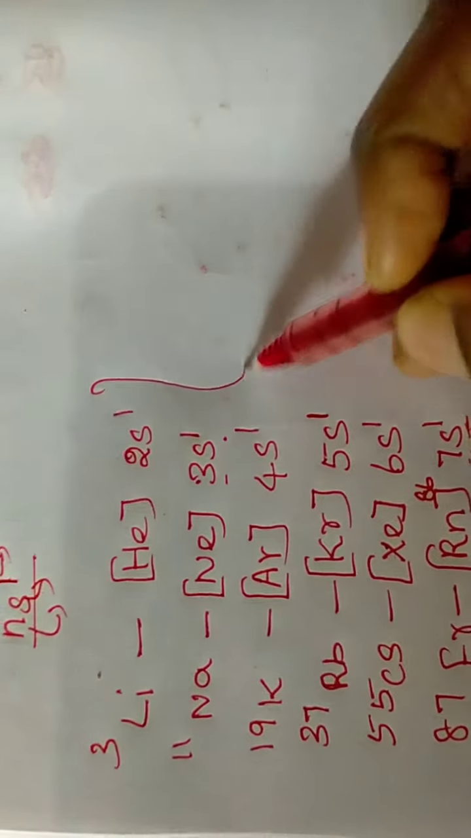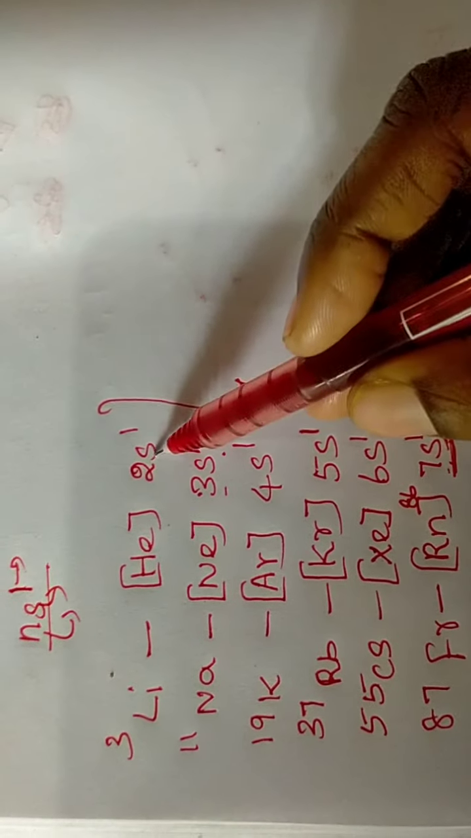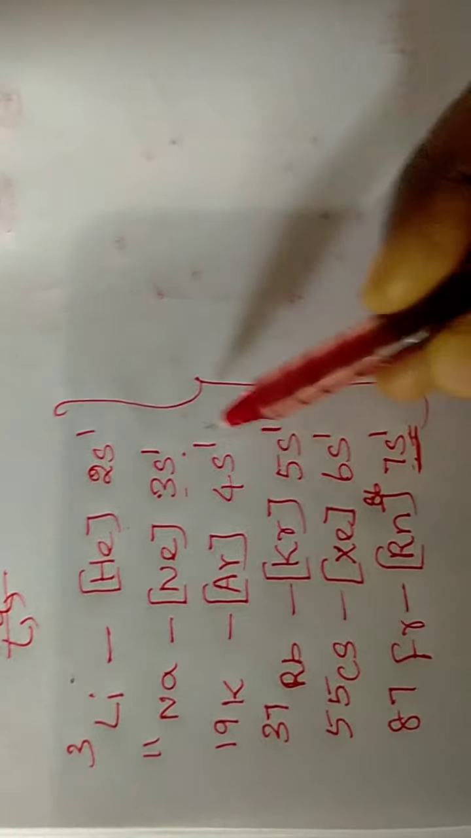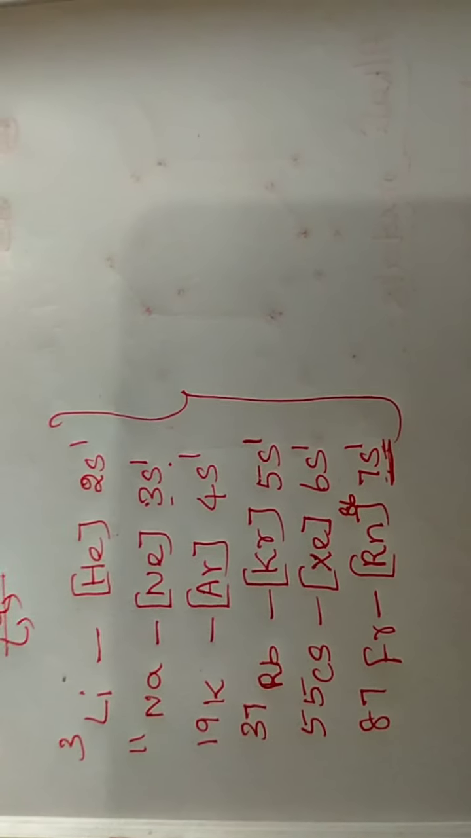So what is the general electronic configuration for the alkali metals? It is ns1. This is the same for all alkali metals. We can derive the oxidation number for these alkali metals from this electronic configuration.